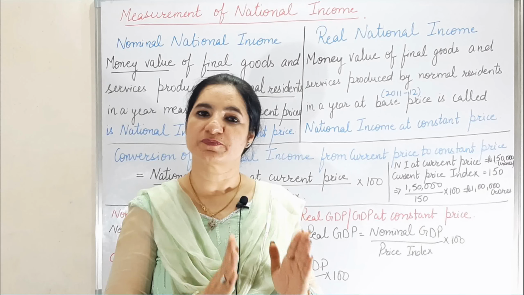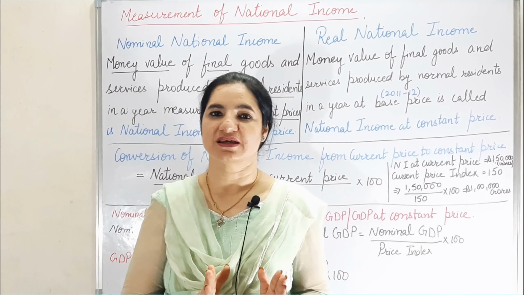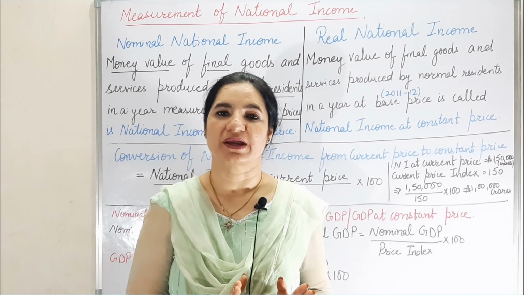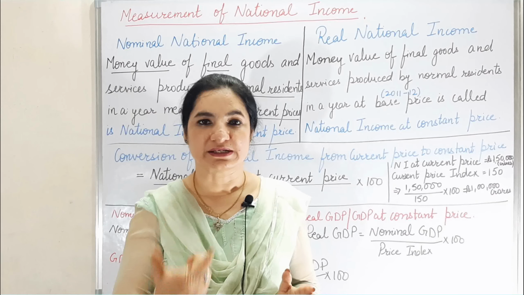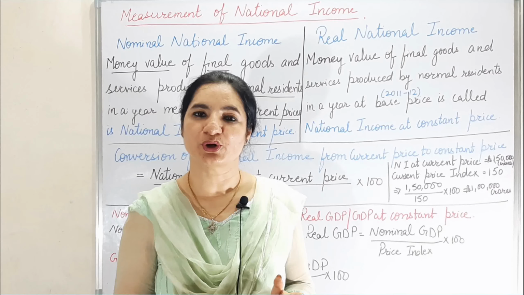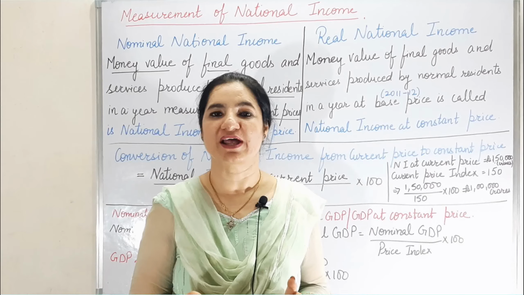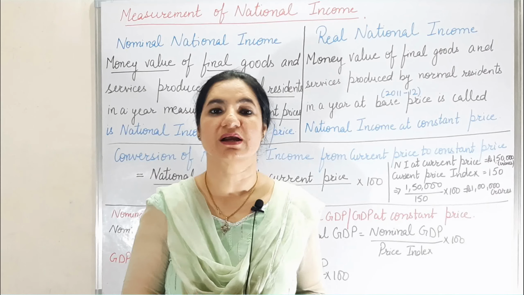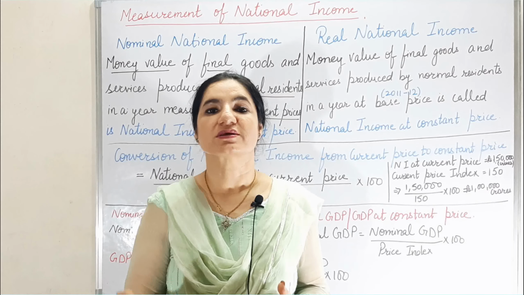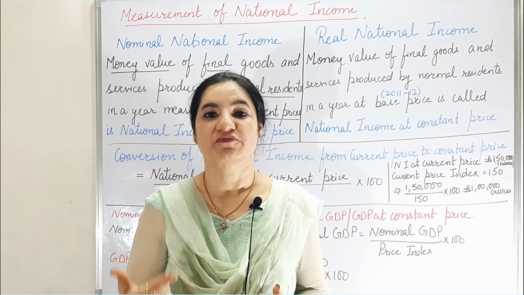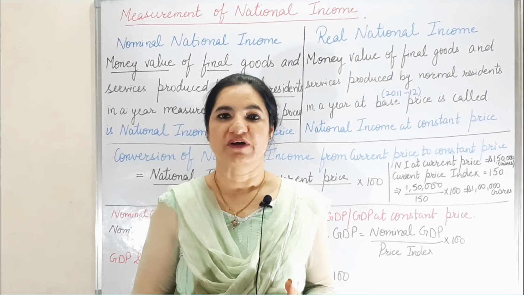If one figure, that is price, is kept constant, as we are taking a base year, and the base year is considered to be the constant price year, then when we multiply our current production, that is the quantity produced, by a particular constant price, we will be able to get the money value of goods and services produced in the country, which is comparable with previous years, because price is no longer the figure bringing fluctuations in such values.